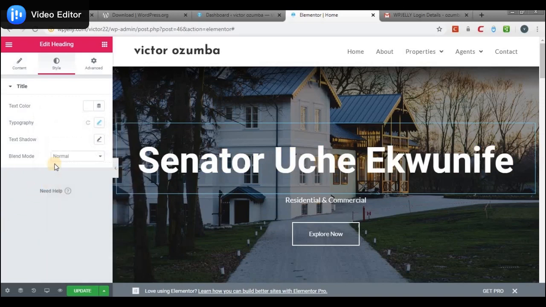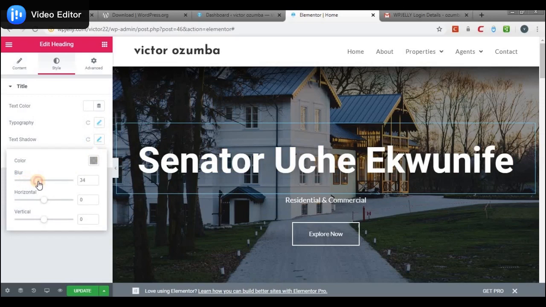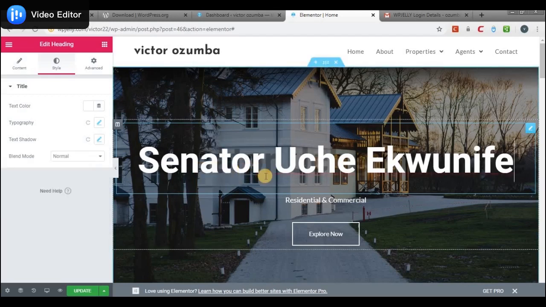We also have text shadow. You could make the text blurry. I don't know if you're seeing the shadow moving right now. So if I increase it, it becomes more blur, like you don't see it. Then if I leave it at 0, you could see the text here behind the shadow.